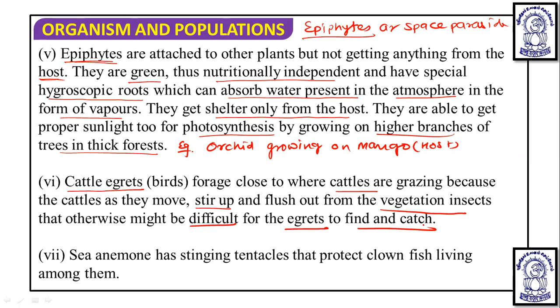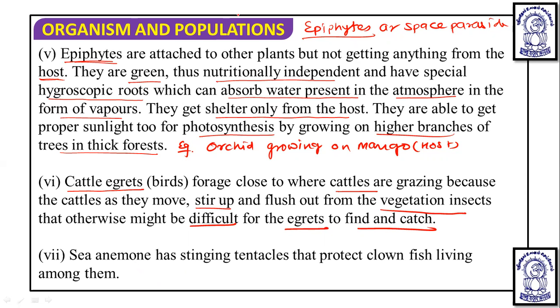So when a cattle is walking, it is flushing soil backside, and along with that some insects are coming outside, and those insects are fed on by the cattle egrets. So cattle egrets are getting benefited, and the cattle are neither benefited nor harmed, so zero interaction for the cattle.